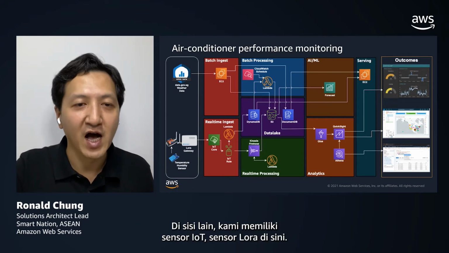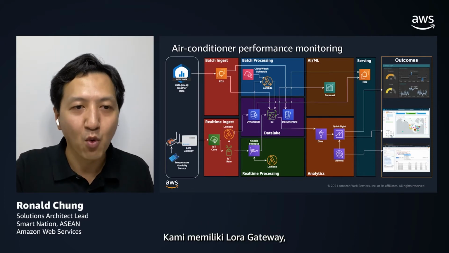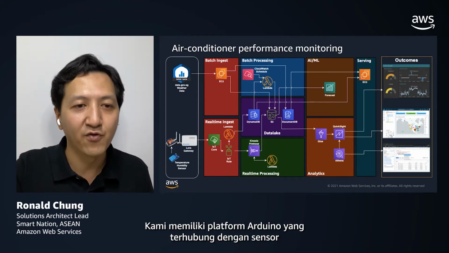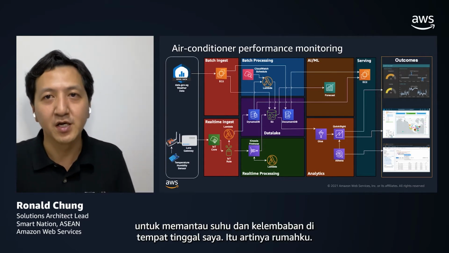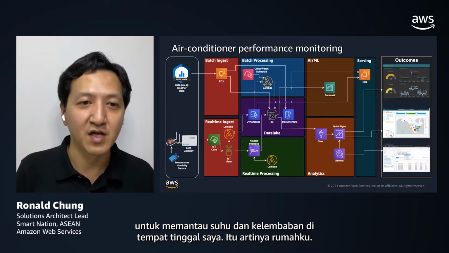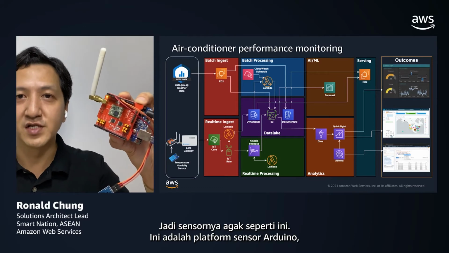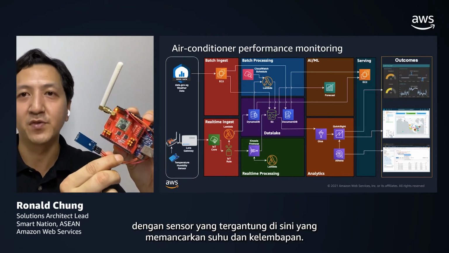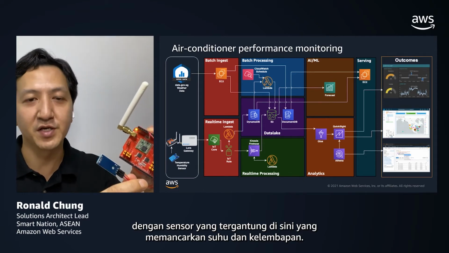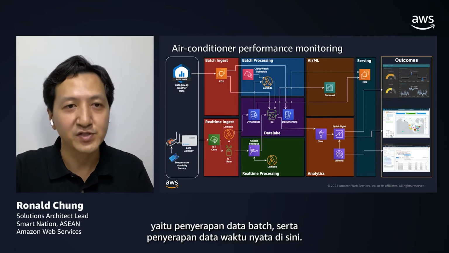On the other hand, we have IoT sensors, the LoRa sensors here. So we have the LoRa gateway, and an Arduino platform connected to sensors, monitoring the temperature and humidity in my living place. That means my home. The sensor is somewhat like this. This is the Arduino sensor platform with a dangling sensor here that sends the temperature as well as the humidity. So we have two kinds of data ingestion, batch data ingestion as well as real-time data ingestion here.